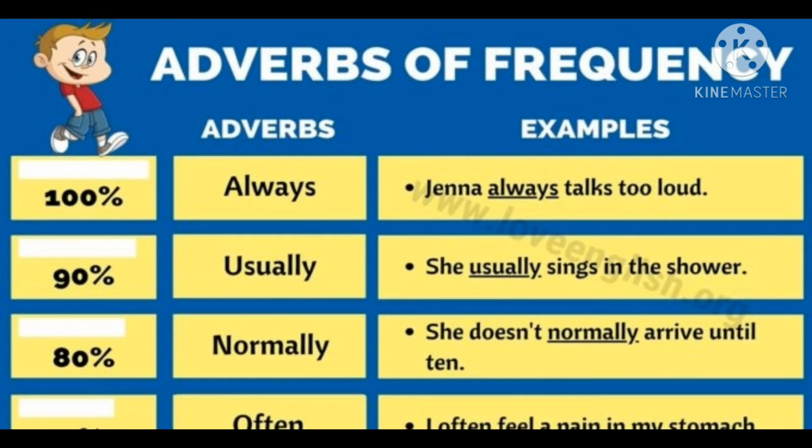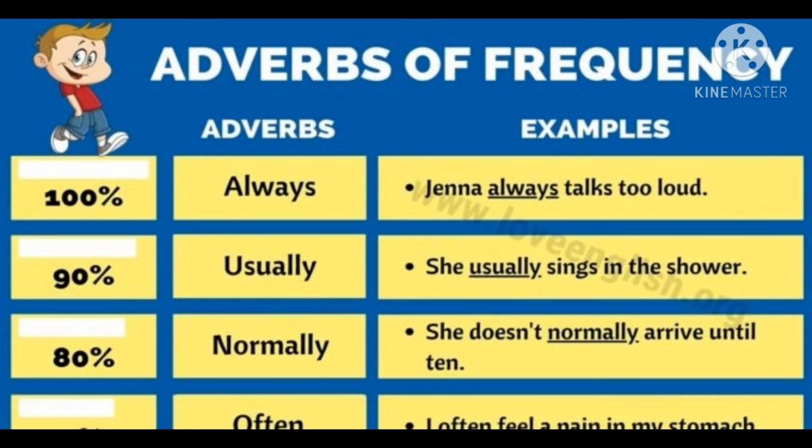So here you can see how often Zena talks too loud, that is always. How often does she sing in the shower? Usually. How often does she not arrive until 10? Normally. So these words tell you the frequency of an action, meaning how often an action is being performed.